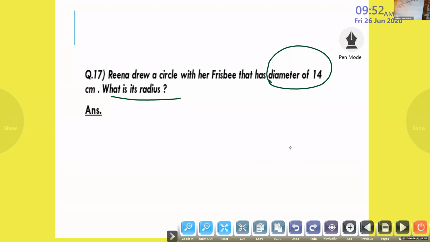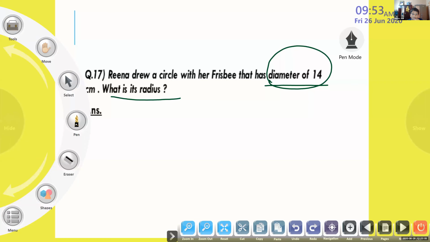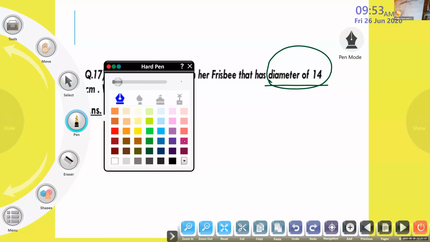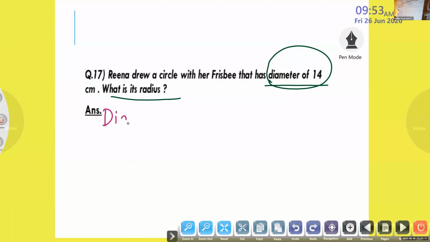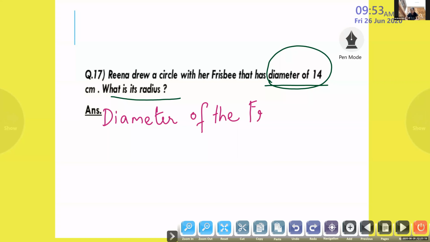So what will be the first step? What is given? Diameter is given. So we will write diameter of the frisbee. I am using another color for you so that you can see properly. Diameter of the frisbee.